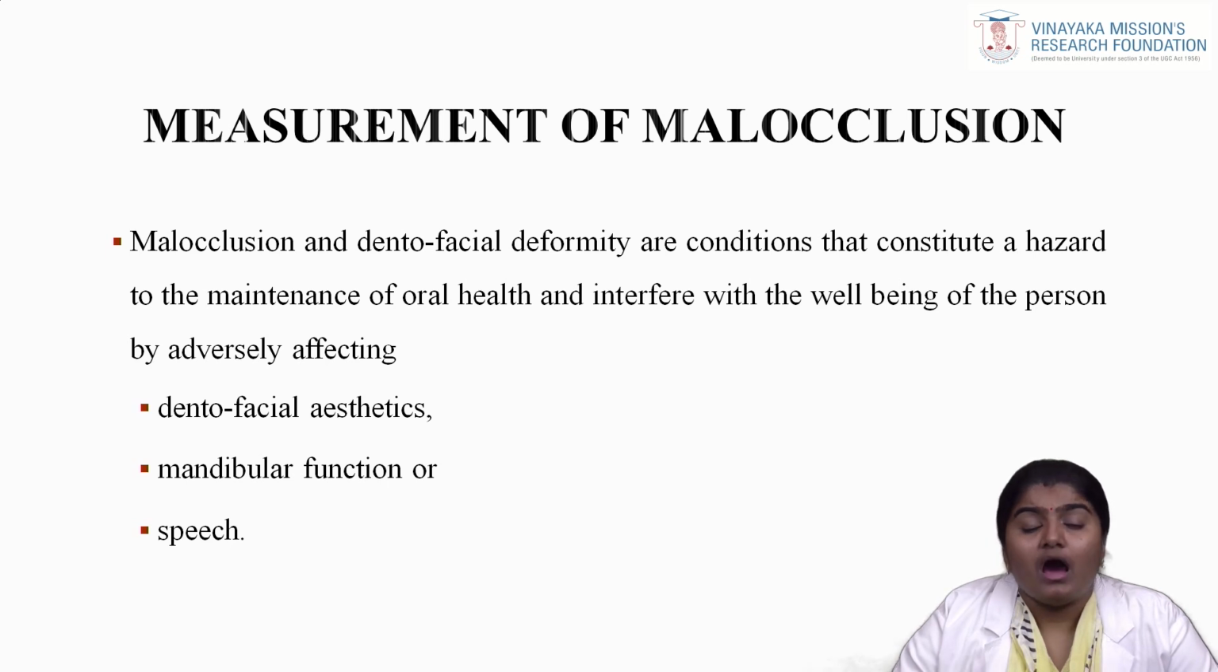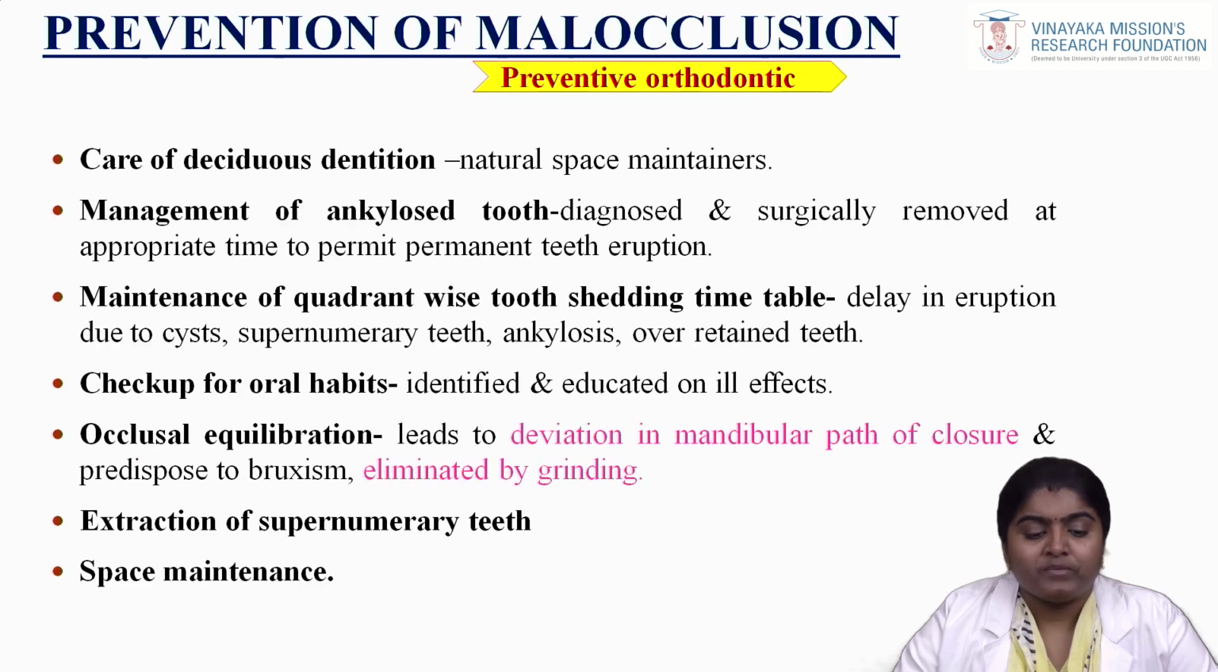Next we will be seeing how we will be measuring the malocclusion. First, it is that which constitutes a hazard to the maintenance of oral health and interferes with the well-being of the person by adversely affecting dentofacial aesthetic, mandibular function or speech. Okay. First, what is the prevention of malocclusion? We will be able to see preventive orthodontics and interceptive orthodontics.